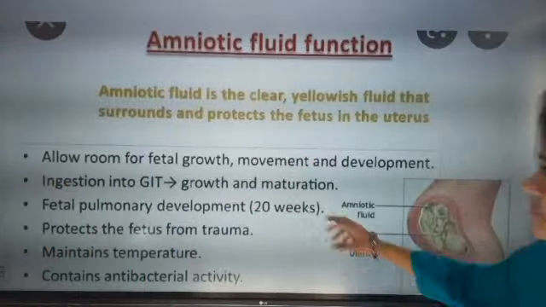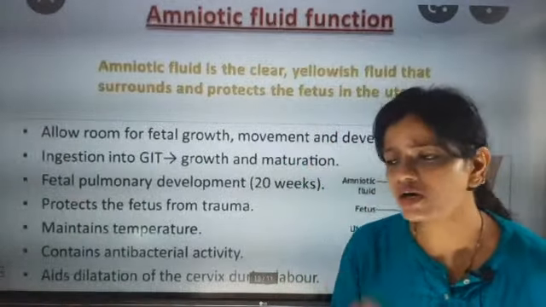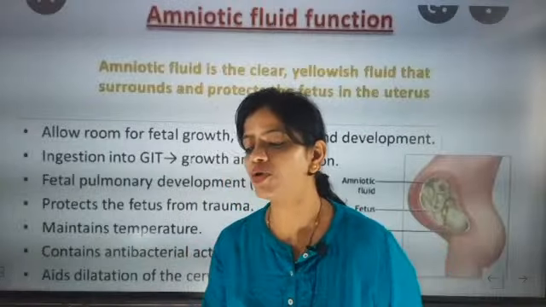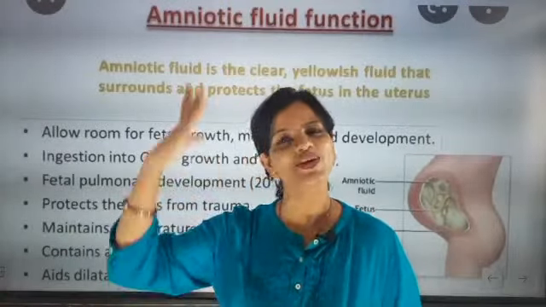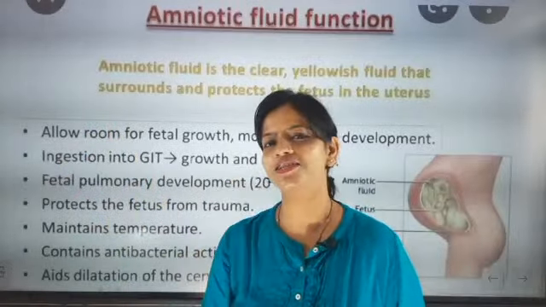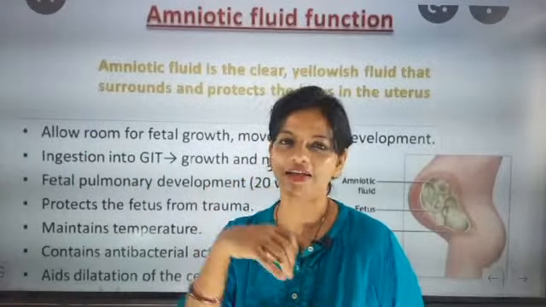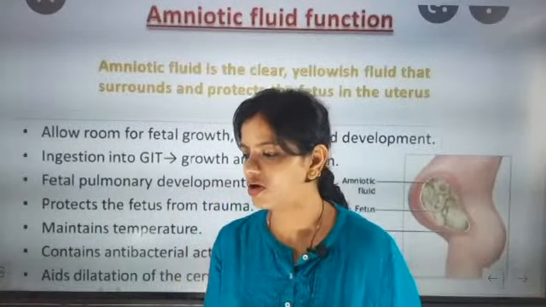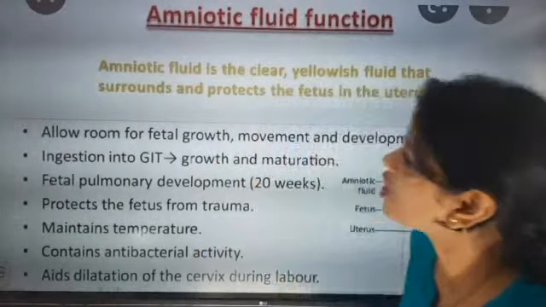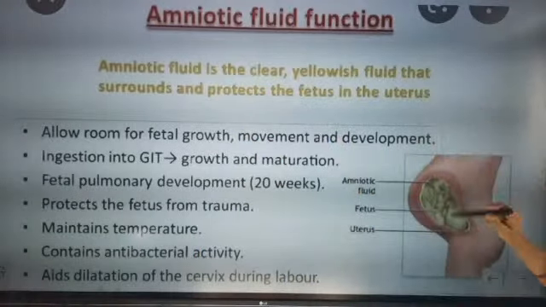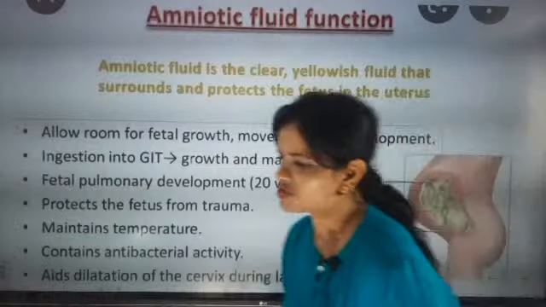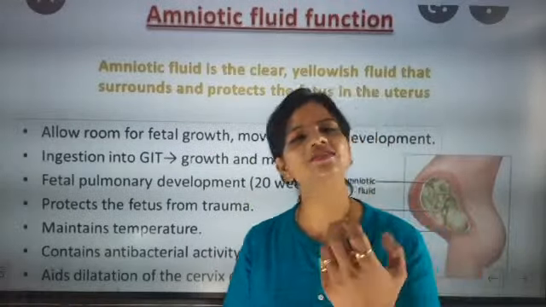Now, so what is the work of amniotic fluid? One by one I am going to explain the work of amniotic fluid, in which the baby is growing very nicely, and I think I have already discussed the umbilical cord. Amniotic fluid is the clear yellowish fluid that surrounds and protects the fetus in the uterus. Yes, it also works as a shock absorber.